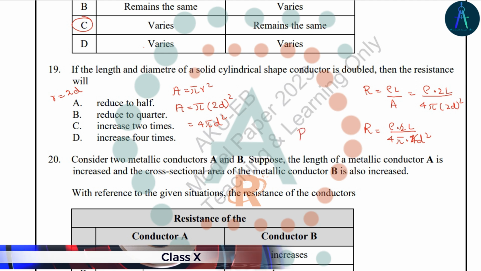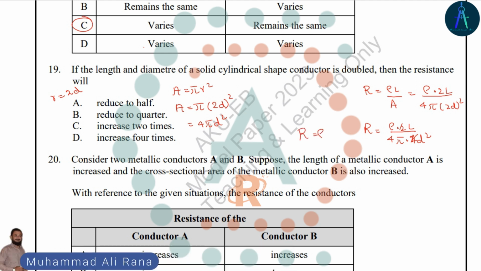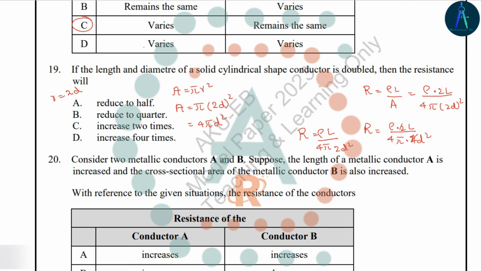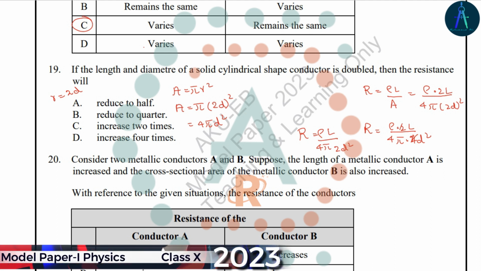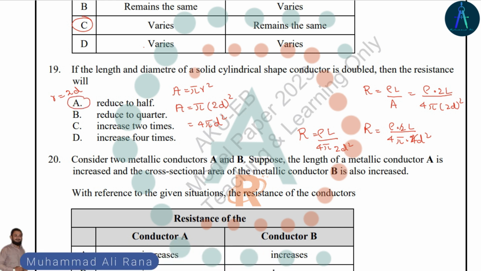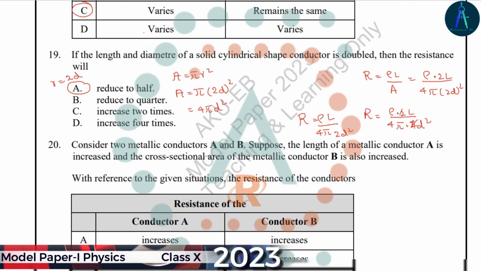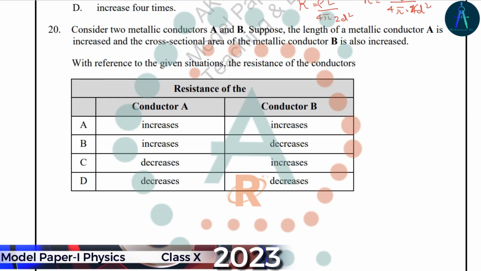So finally the resistance will be rho L divided by pi d square over 2. This means that the resistance would decrease to half, because when we double the length, the resistance also doubles, and if we double the diameter, the resistance decreases by 4 times. So in short, the overall effect is that the resistance becomes half.